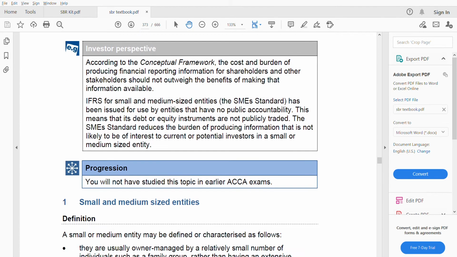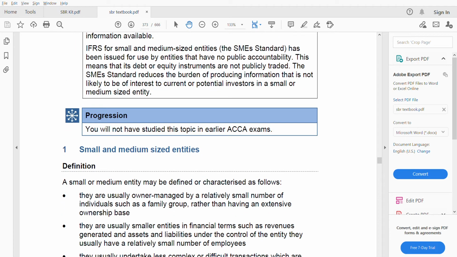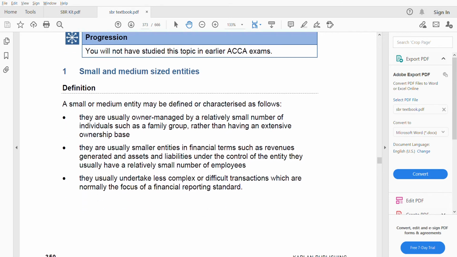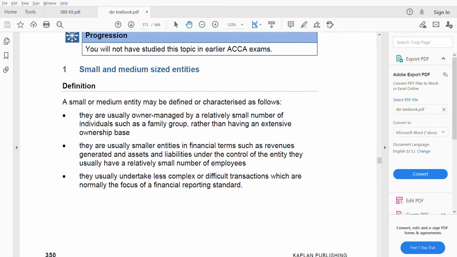And one thing, you have not studied this topic in earlier ACCA exams. This is something new. This lecture is not too big, it's small, right? It's short and sweet. Okay, so we'll just go through it. There are not so many calculations here, but just the differences. If you know how to do the calculations under full IFRS, it is the same for SMEs also, but in lesser ways. Okay, not so much in detail.